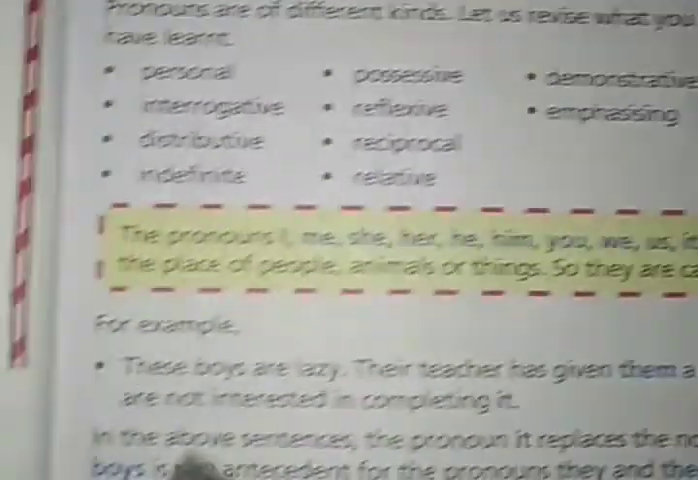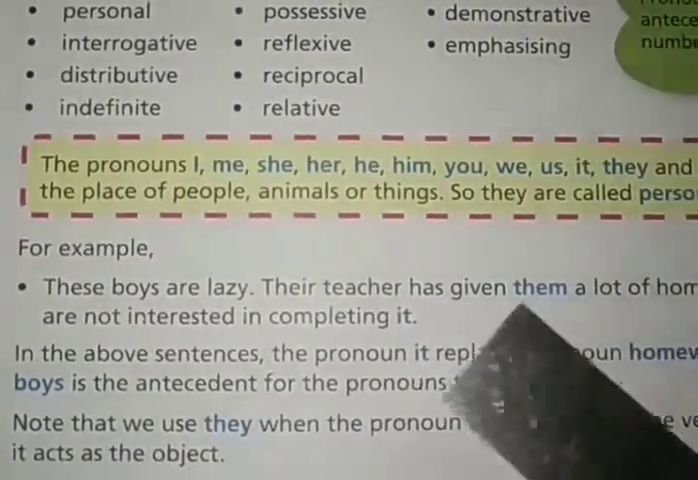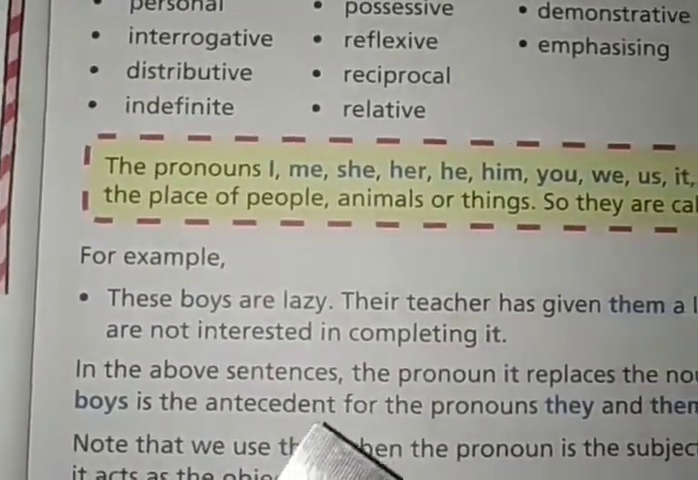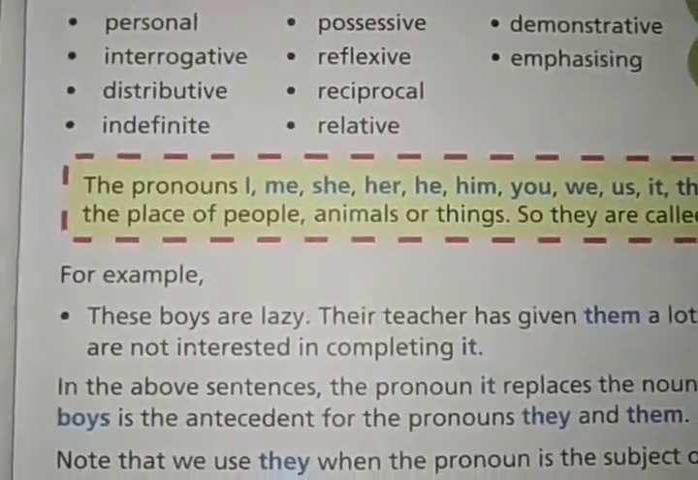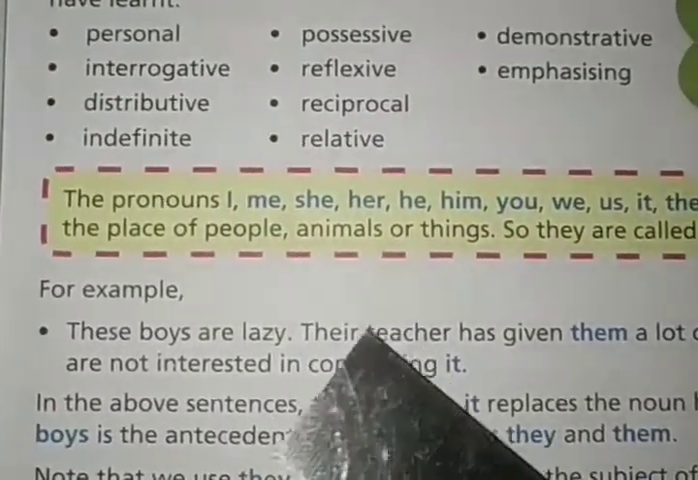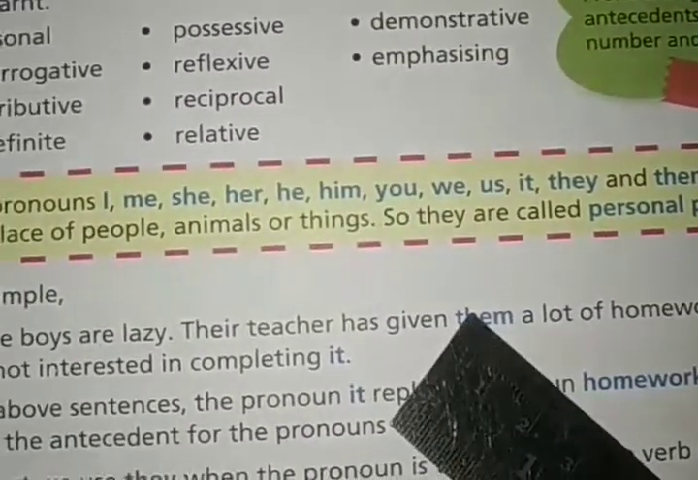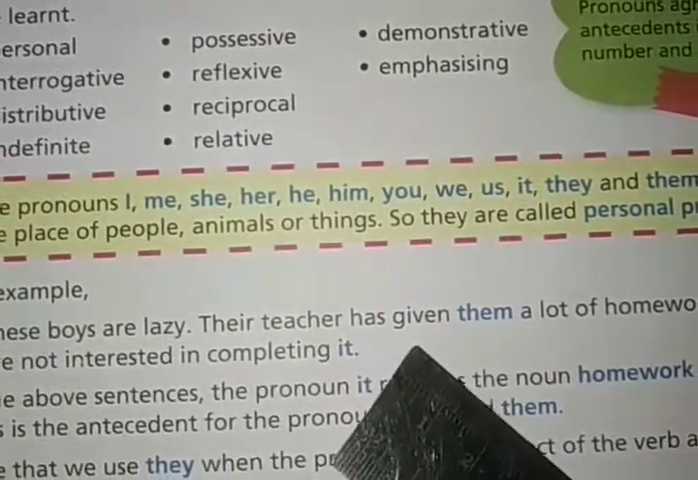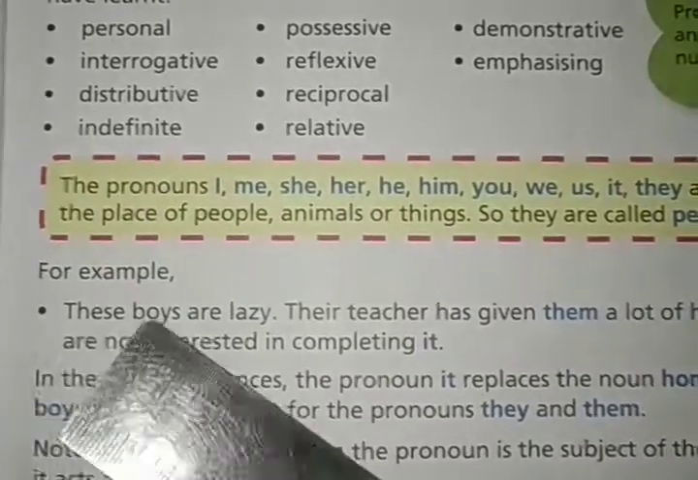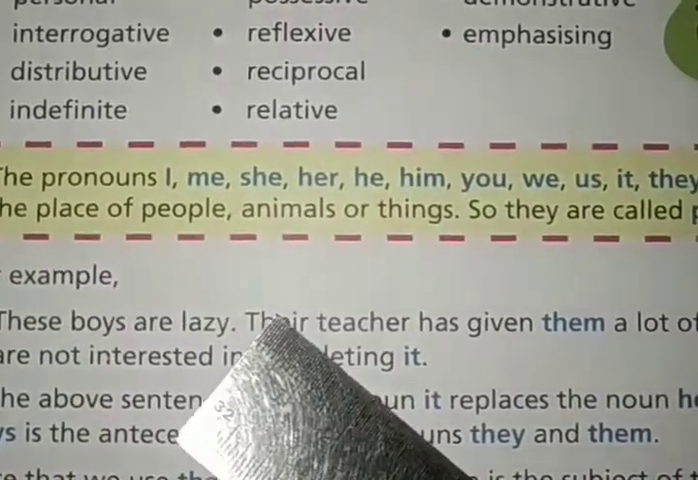Okay, for example, these boys are lazy. Their teacher has given them a lot of homework, but they are not interested in completing it. These boys are lazy. Their teacher, whose teacher? These boys' teacher, right? So their teacher has given them a lot of homework. Them is written for whom? Whom has the teacher given the homework? The teacher has given the homework to these boys. So in place of writing these boys, we have used them.